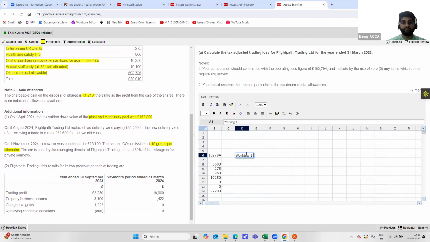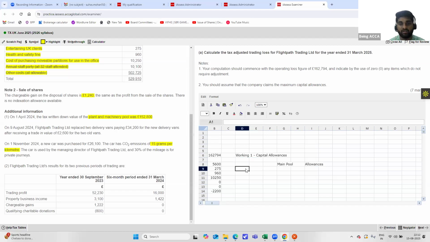Working one, capital allowances. So first you'll have your main pool and your allowances here. But before the main pool, we'll have to leave a row where we'll be deducting all the AIAs and FIAs, if anything is applicable.